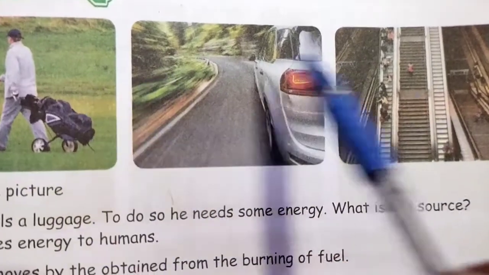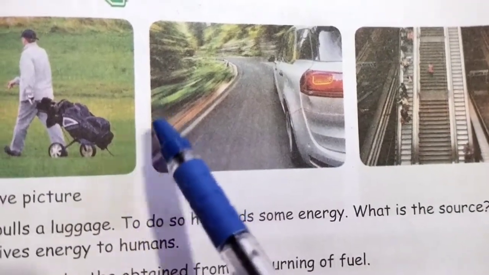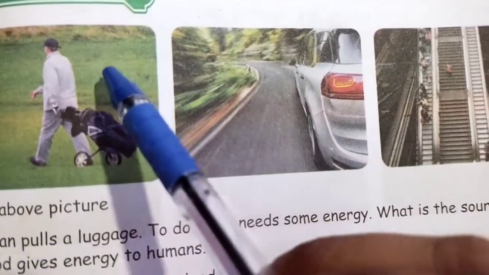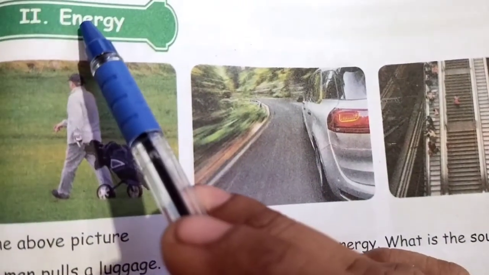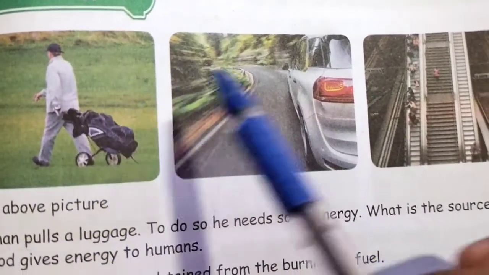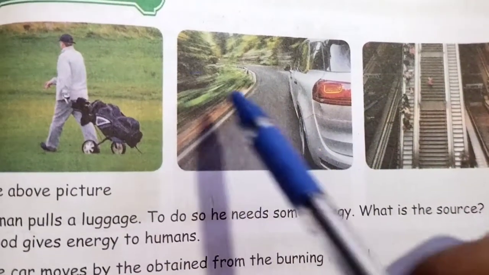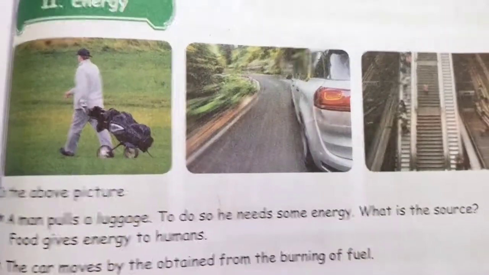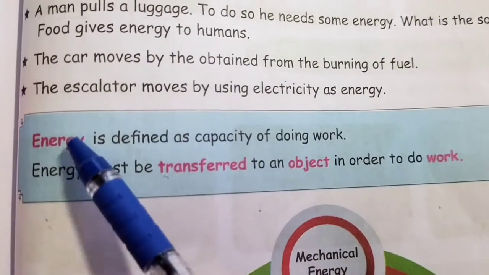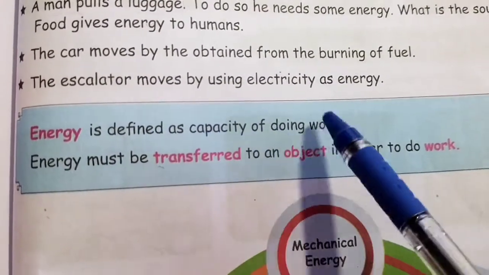So to do the works, we need some power. So that power is called as energy. The power needed for doing this work is called as energy. So, energy is defined as the capacity of doing work.